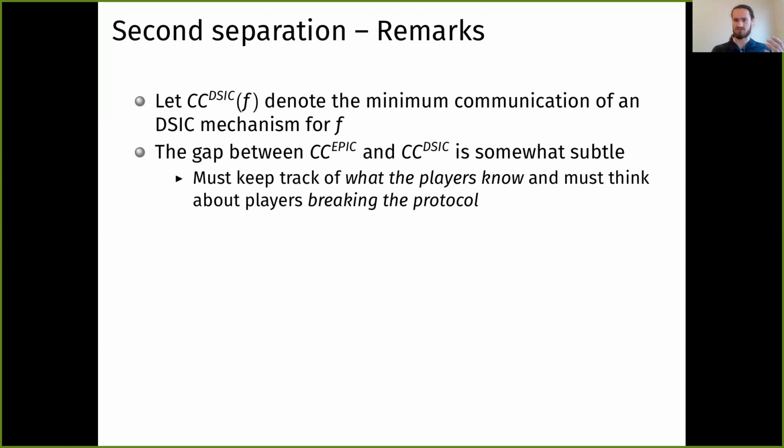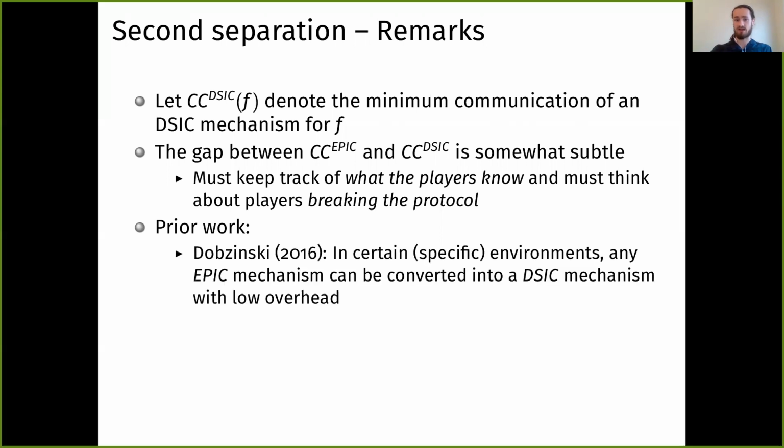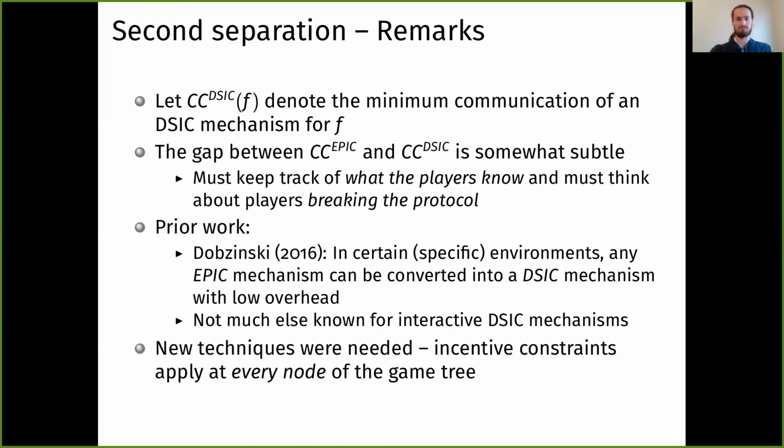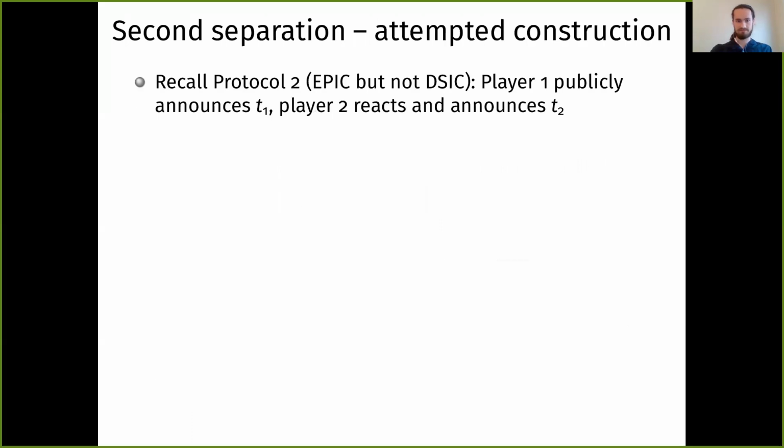And we have to think about players that are acting inconsistently with what we want them to do, just like in protocol 2 from the introductory examples. So there was a little less prior work on this direction, actually. In 2016, Dobzhinsky proved that in some specific auction-like environments, you can convert any epic mechanism to a DSIC mechanism with a low communication overhead. But other than that, not much else is known. And in particular, we had to invent some pretty new techniques that applied this DSIC constraint at every node of the game tree of this game that the players are playing.